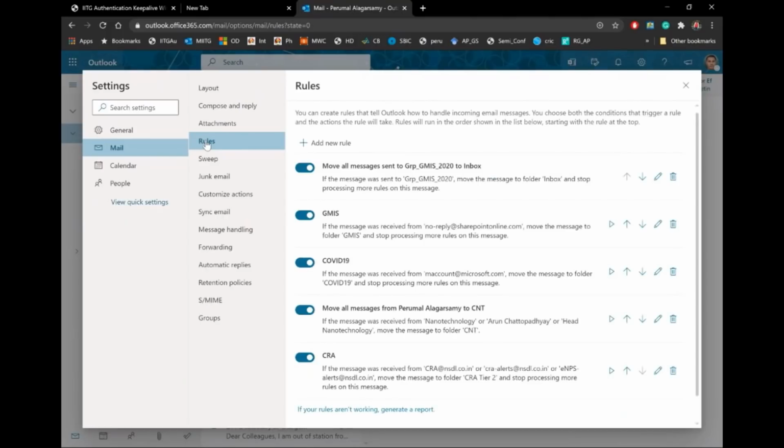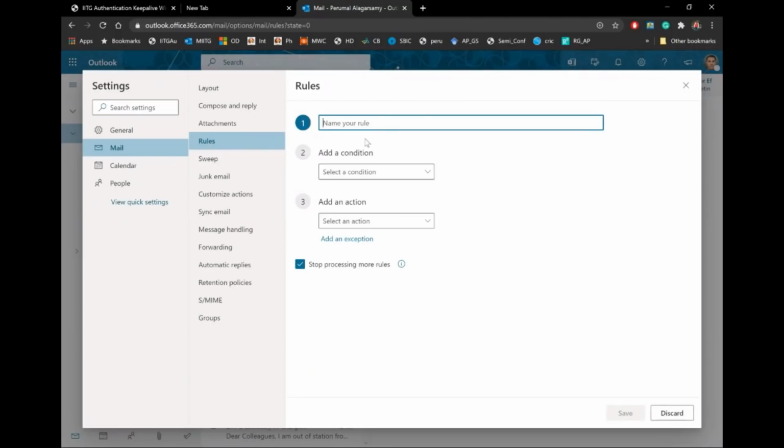Now I'm going to create one rule which will say that any email from this Naman should go into my folder. So let me add a new rule. Let me put this rule name as Naman. You can put something like PH101, PHCH101, depending on your course and content that you want to transfer. Now what does the condition have to be?